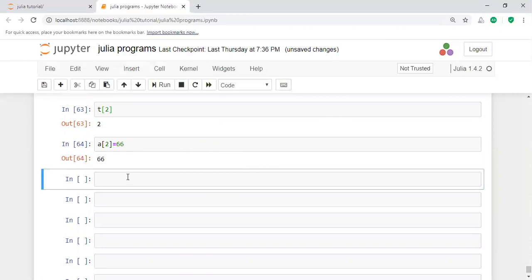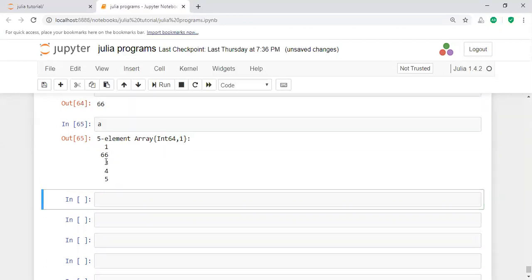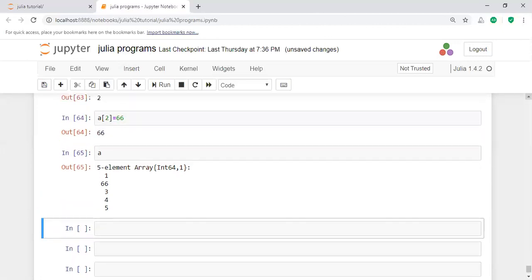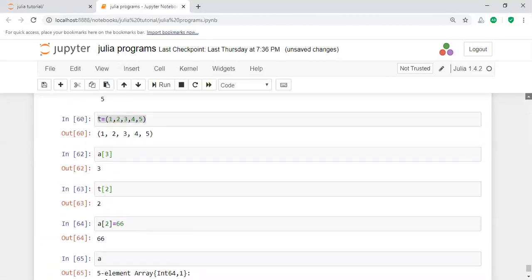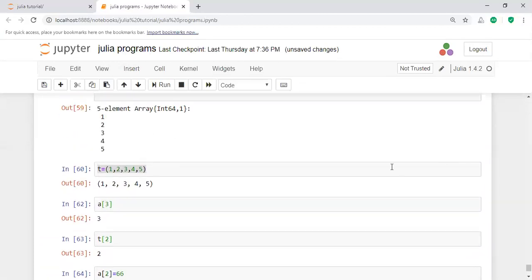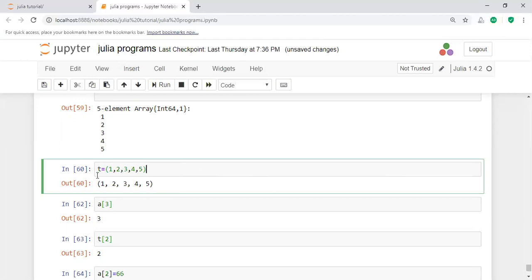If you execute that one, here it changes the second value automatically. Here it changes the second value. Here if you want to change the tuple value, for example a tuple, what are the elements of the tuple here? The tuple also consists of elements.